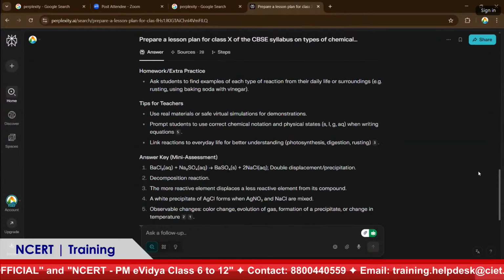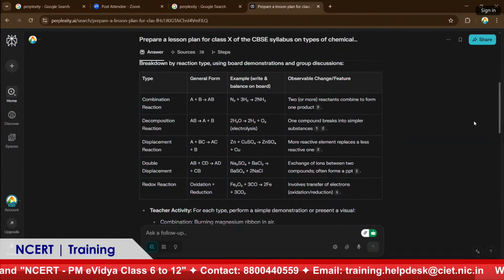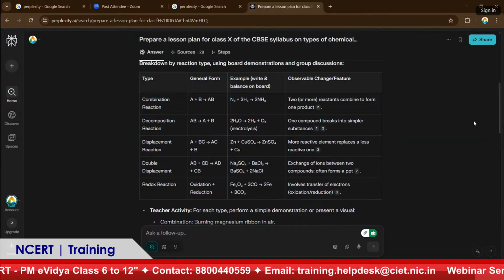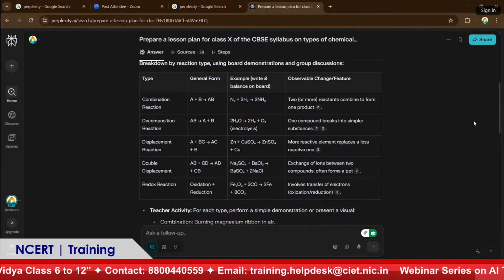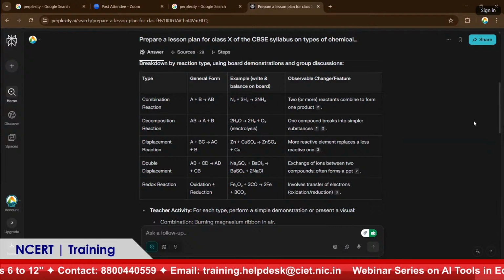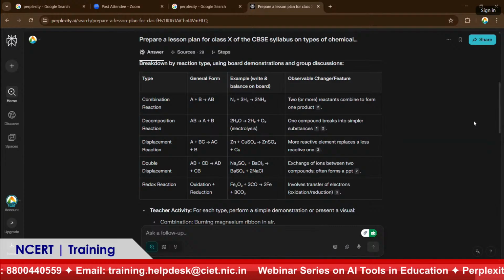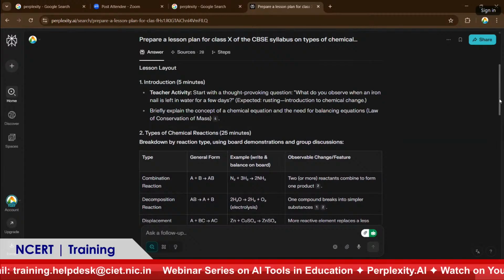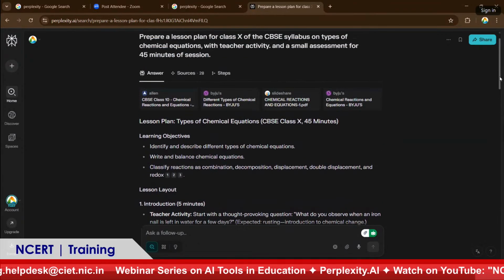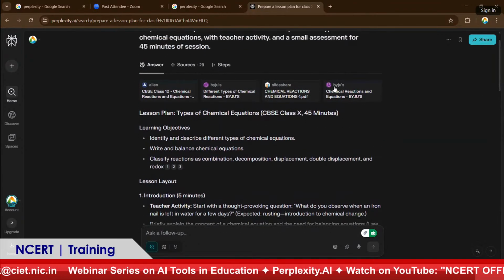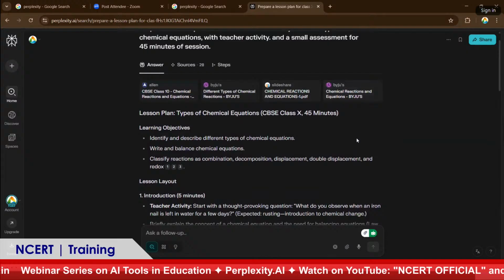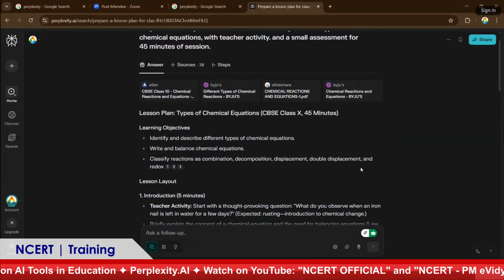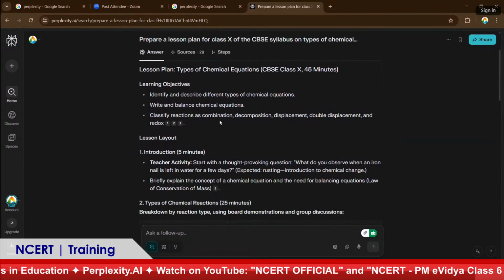Here it gave the general form, example, observation changes. These activities are there in our CBSE textbook. It took these things directly from the textbook. Since I said it is from CBSE or NCERT, you can see that it has taken sources like LN, Byju's and slides, whatever is freely available. So it made the lesson plan.